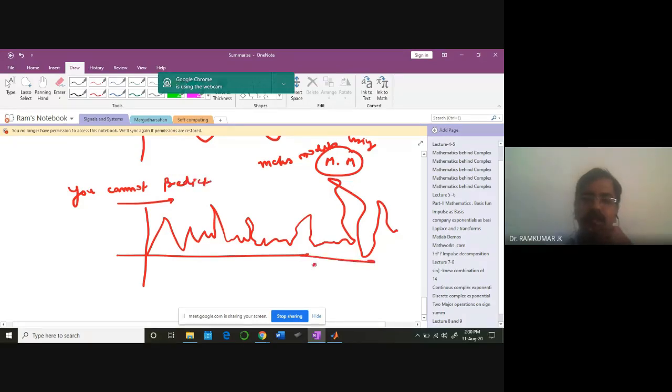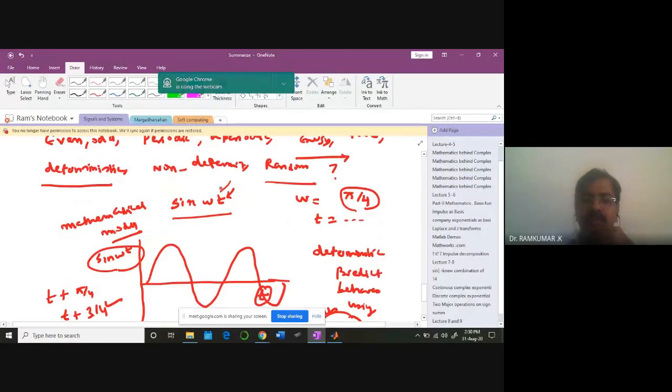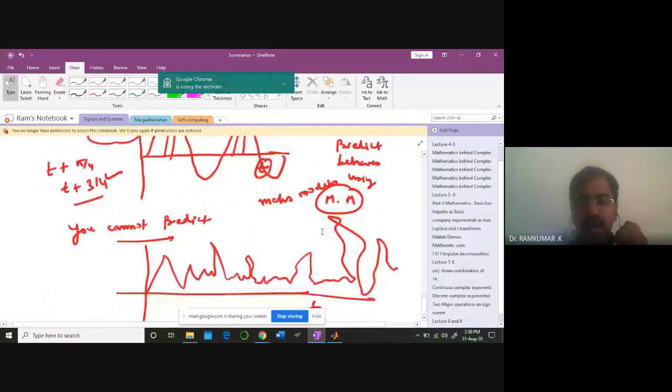For example, I am at some time t here. With the deterministic signal, I can tell what's going to happen at time t plus pi by 4 or t plus 3.14. I can tell exactly. By using this sin omega t function, I can plug in values for time t, and I will know the continuous time values, as t is the independent variable. For every time t, I can get sin omega t. So I know all the values, and comfortably I can compute that. That's why it is deterministic. You can predict how the signal is going to behave.